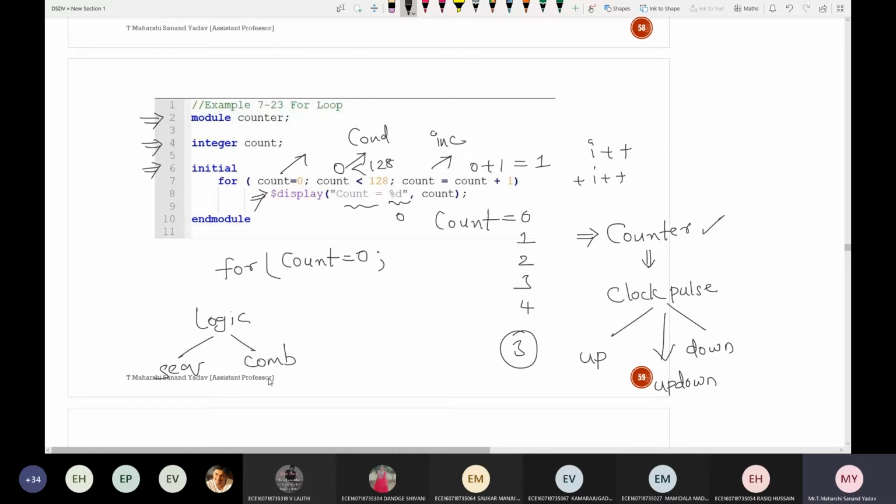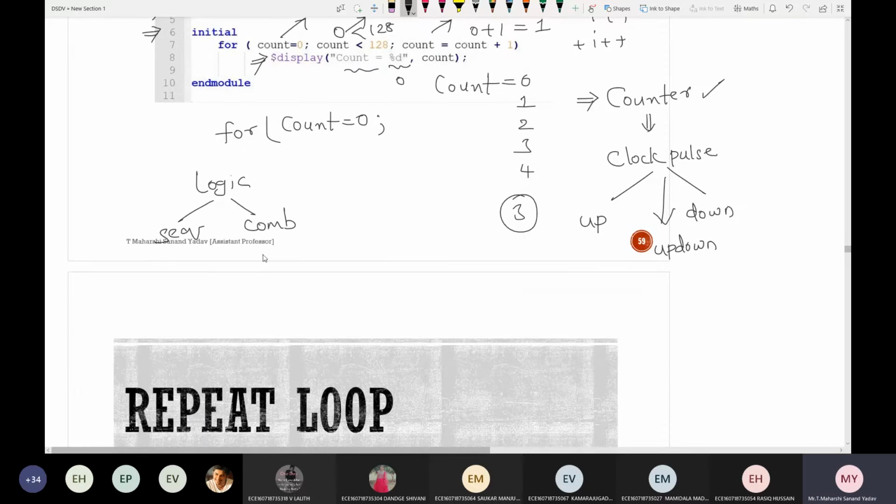Again, how many types are there under combinational? I think we have covered all this in unit 1 and 2 till now. Like different kinds of adders and subtractors we have seen. Instead of going for arrays, there is a concept here called generate. In the next, we shall see about this, which is very important. Same as in C language where you use hash define, here also there is a concept called parameter. Some differences will be there.